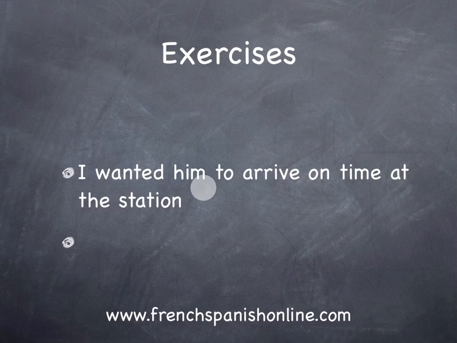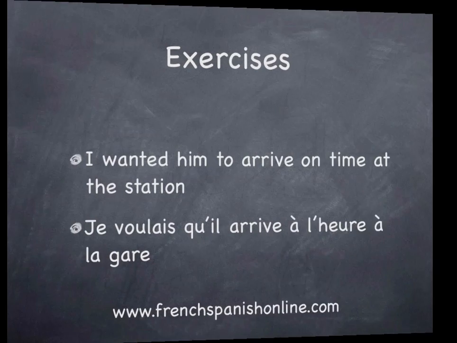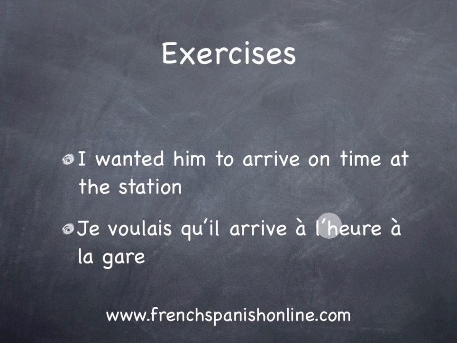I wanted him to arrive on time at the station. So we are in the past. Present or past subjunctive? What do you think? The answer is Je voulais qu'il arrive à l'heure à la gare. Present subjunctive. We are in the past, but the two parts of the sentence take place at the same time. Okay?